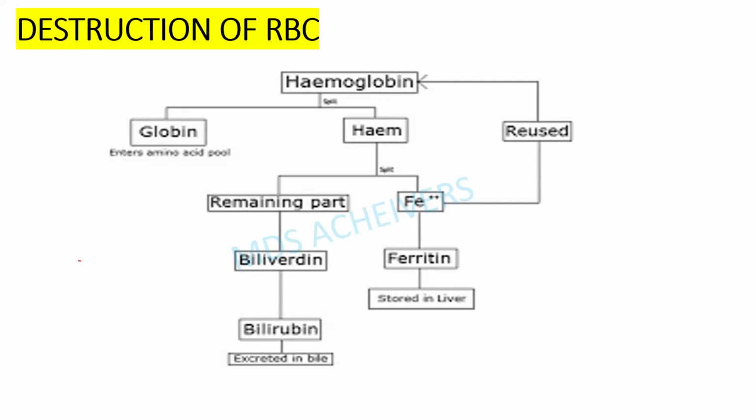This is a very frequently asked question: a 2-month-old child feeding on the mother's milk, which is completely white, still has stool that is yellow or blackish in color. Why? Because of the biliverdin and bilirubin pigments formed from the heme part.